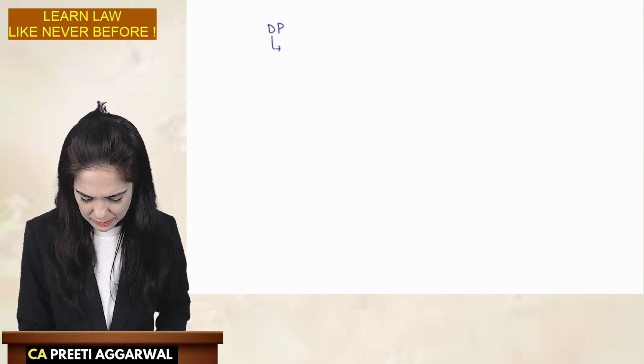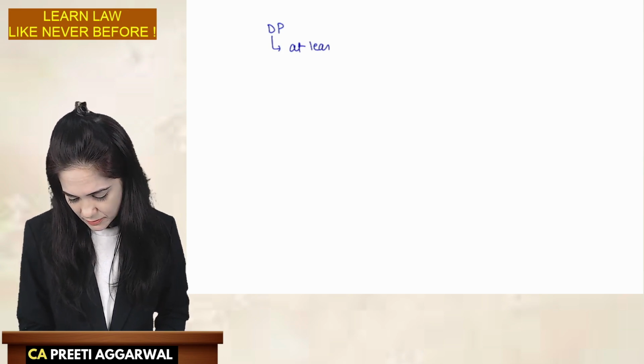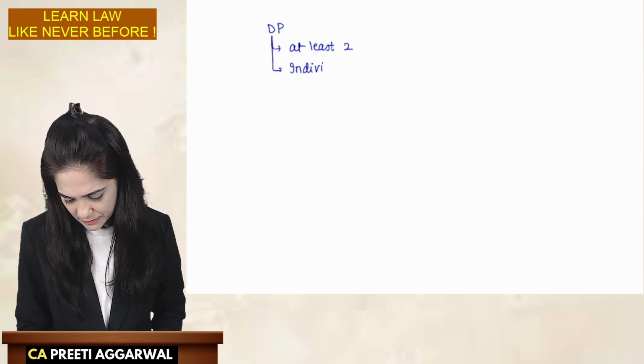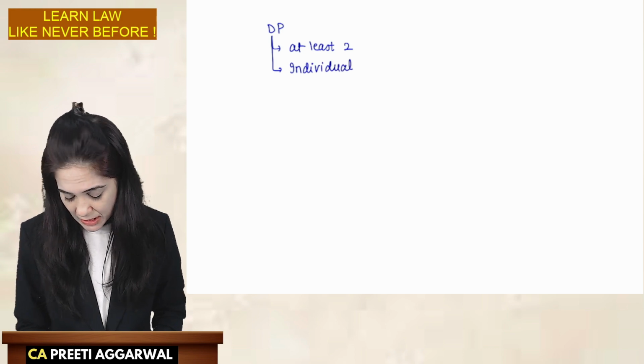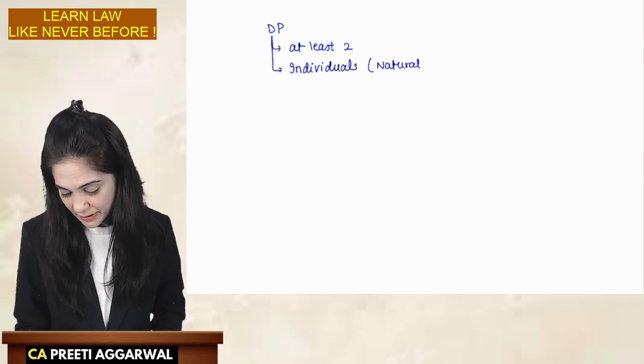No. They can be appointed from among the partners themselves. So can I say that designated partner, we need at least two? At least two. Okay. And they must be individuals. Individual means they must be natural, living persons.